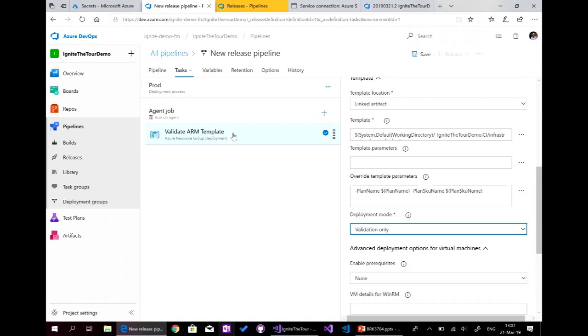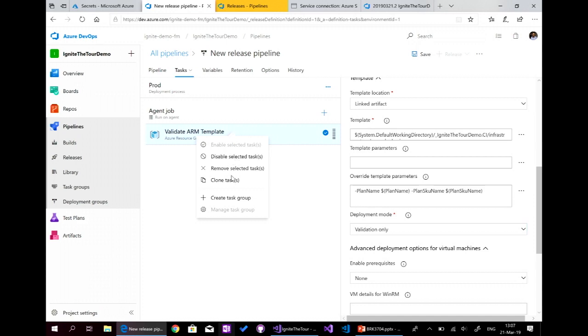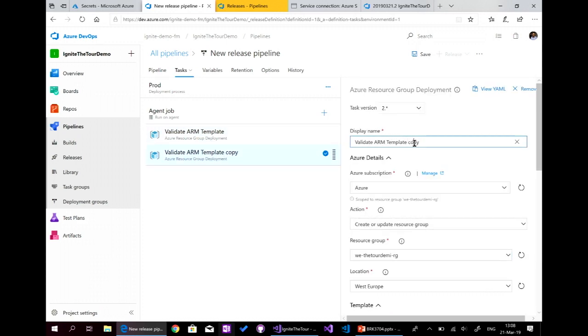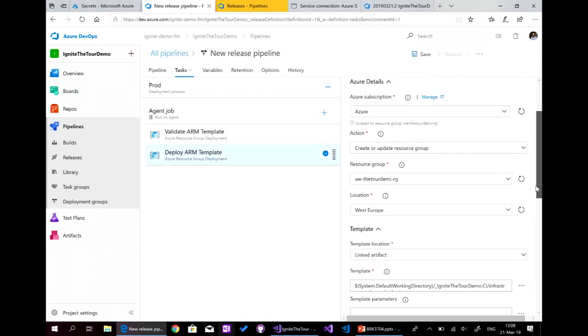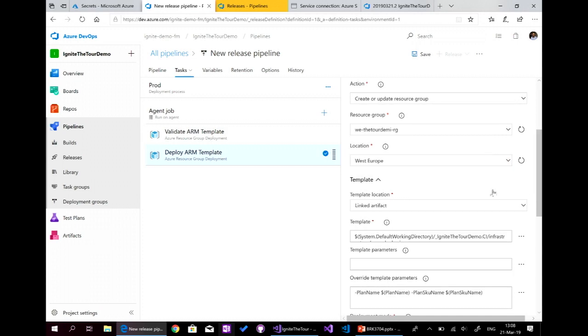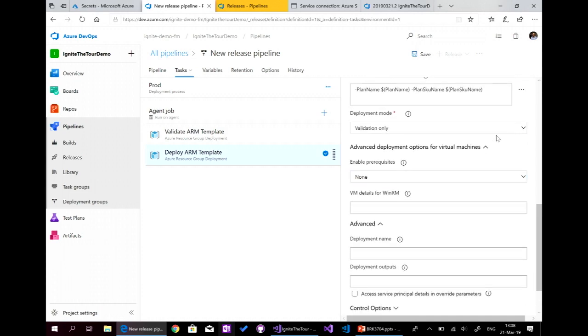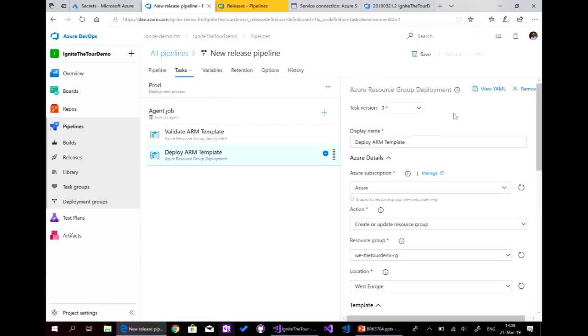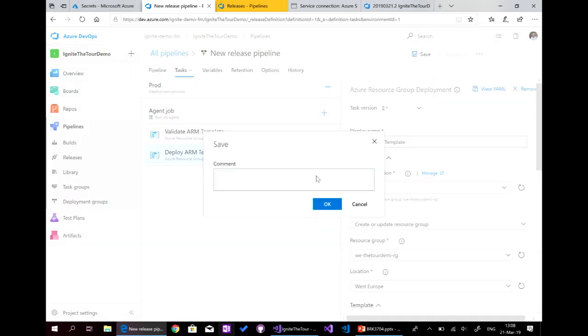Just this task. And the second, we'll say clone. And here, it's deploy. And we'll say here, incremental to deploy. So here, we click save.